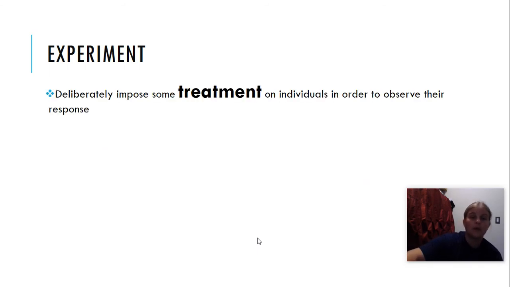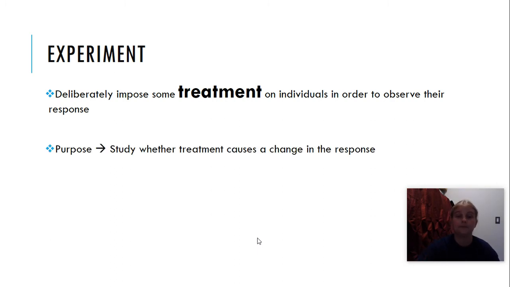An experiment. An experiment deliberately imposes some treatment on individuals in order to observe their response. That word, treatment, is bolded and highlighted and trying to jump out at you for a reason. The treatment is the difference between the experiment and the observational study. We're both observing the responses, but in an observation, we're just observing. In an experiment, I apply a treatment and then observe. So when I'm deciding whether it's an observational study or an experiment, I'm looking to see, is there a treatment being applied?